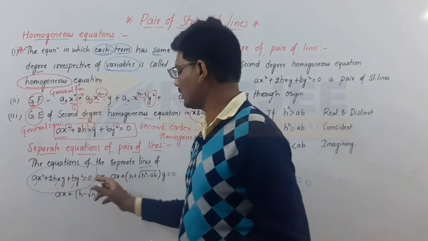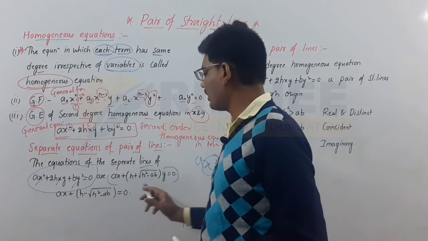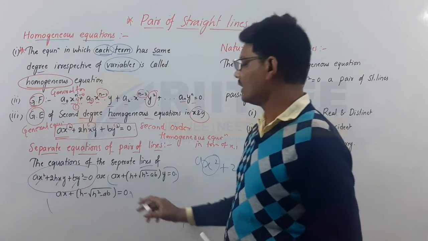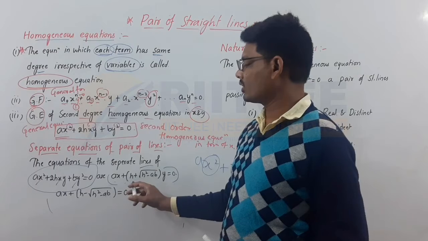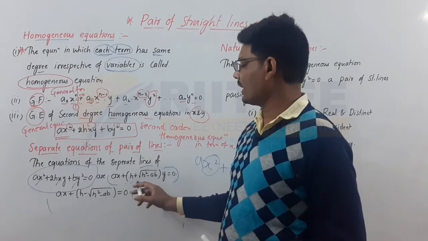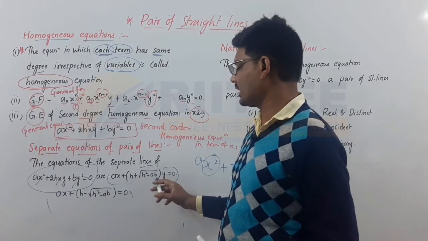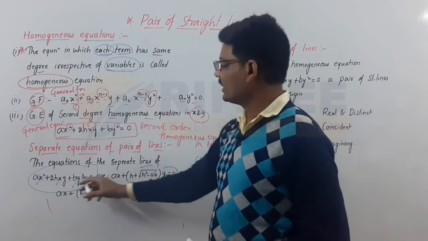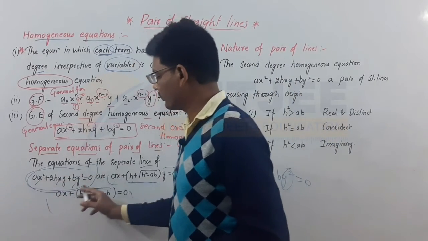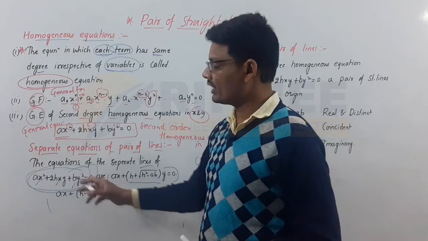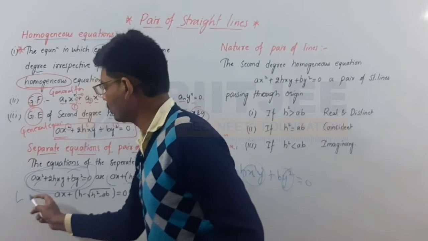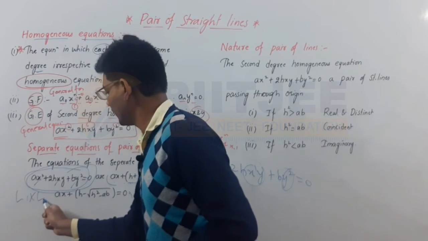For this equation, the lines L1 and L2 are in the form of ax plus h plus square root of h square minus ab into y, the combination of L1 into L2.